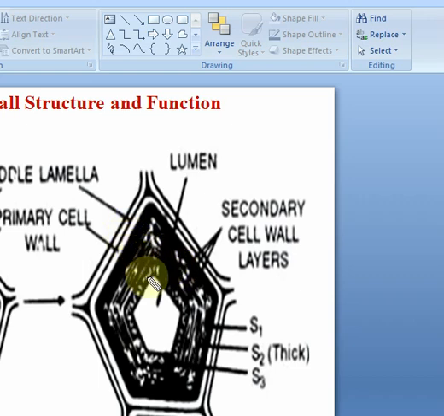So coming to the secondary wall, it is deposited inner to the primary wall. So this is the primary wall and this is the heavy, thick secondary wall, you can see this black color. It is deposited inner to the primary wall, particularly in fully matured and non-dividing cells. That's most important. It is generally seen in parenchyma, collenchyma, sclerenchyma, tracheids, vessels. Basically, the secondary wall grows by accretion. Grows by accretion means it grows by the deposition of layers, one after the other.